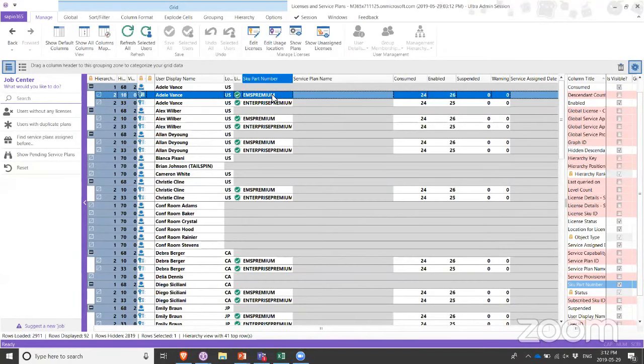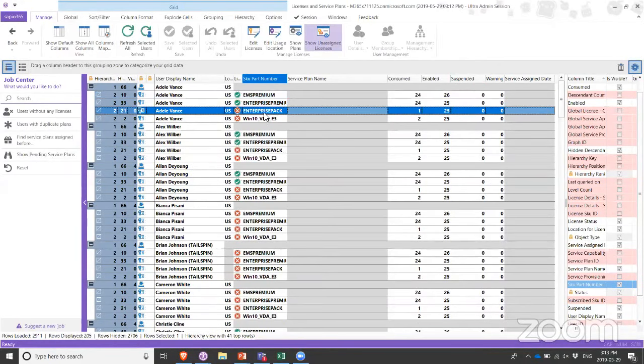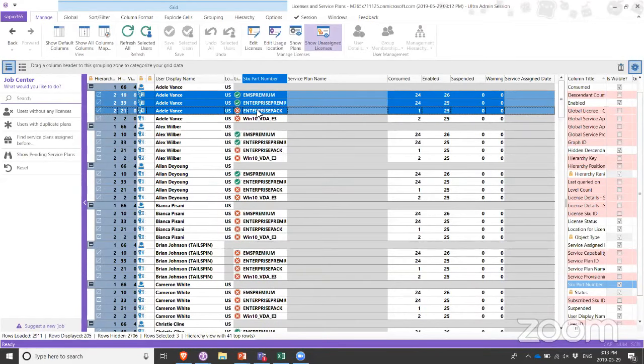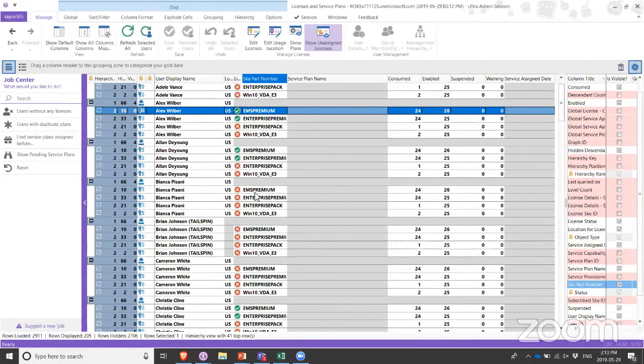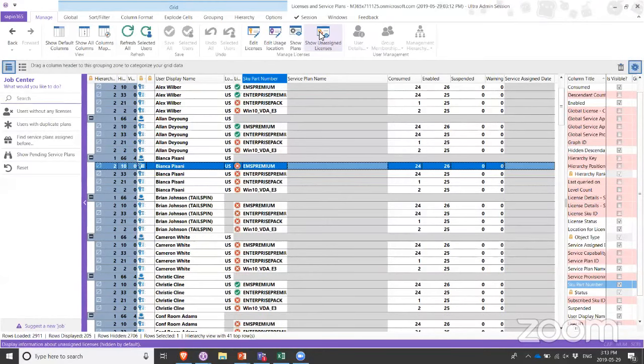So, for example, for the Enterprise Mobility plus Security E5, we have a total amount of 26 purchased licenses, out of which we've already consumed 24. We can also see suspended and warning status licenses assigned to users, as well as I could actually say, show me the unassigned licenses, which will basically give me all of my users, and I can see the total amount of licenses that I have, all the types of licenses I have, and for each user, what are the licenses that are assigned to them. So for example, Bianca here does not have any of these licenses assigned to them.